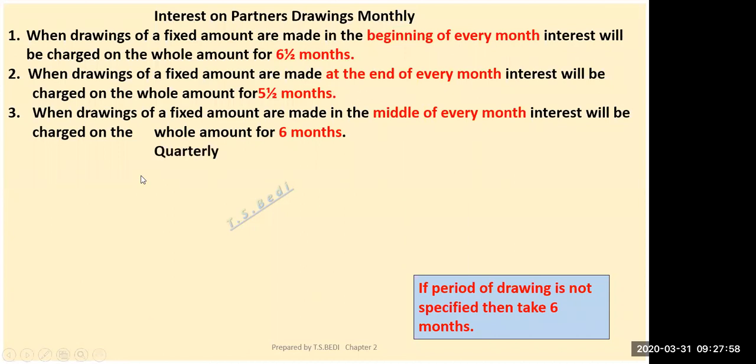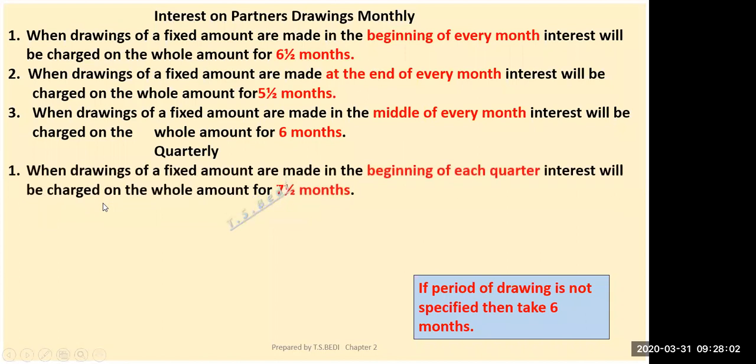But if you are drawing quarterly, quarterly means after every 3 months. When drawings of a fixed amount are made at the beginning of each quarter, interest will be charged on the whole amount for 7.5 months. So in this case, the time period will be 7.5 months. You can note it down.